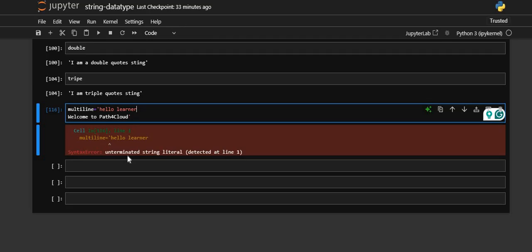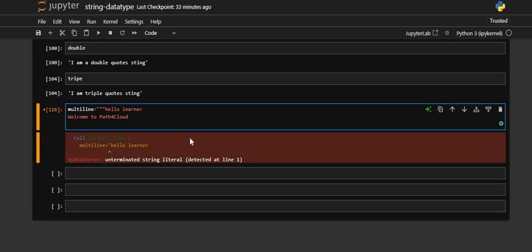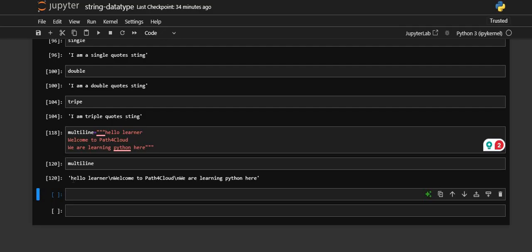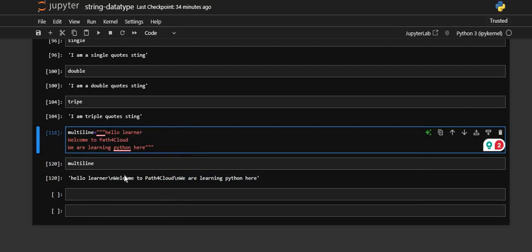But sometimes we have a requirement where we just need to write it like this, right? So for that, let's say we are learning Python here, okay, fine. And this time you can see we don't have any error. If I print this, you can see that it is giving the output in a single line only, but I want it to print like this, right?